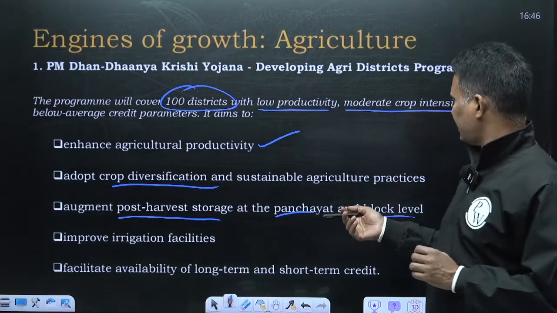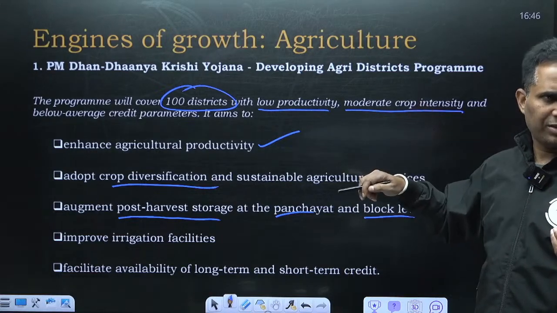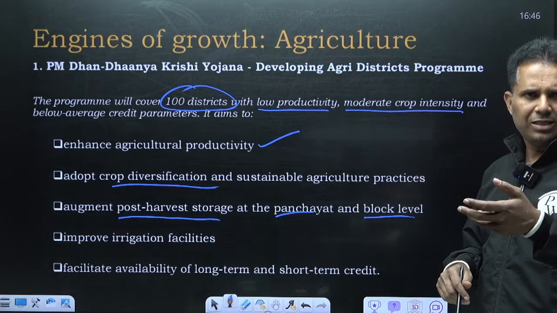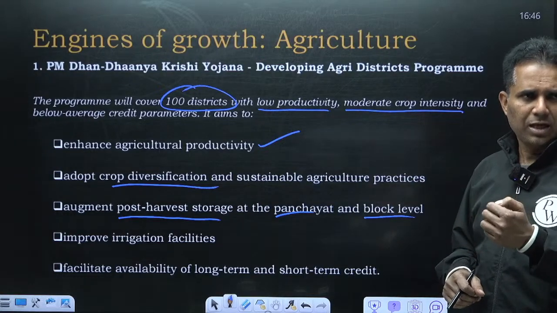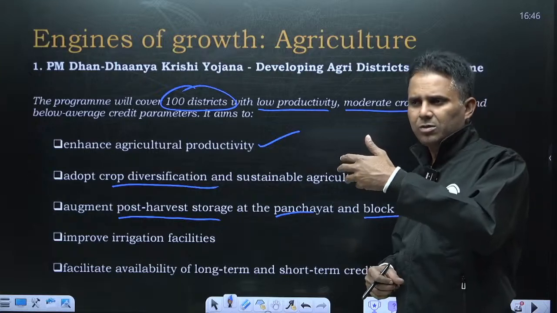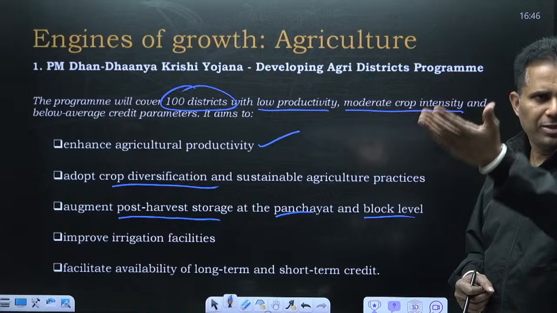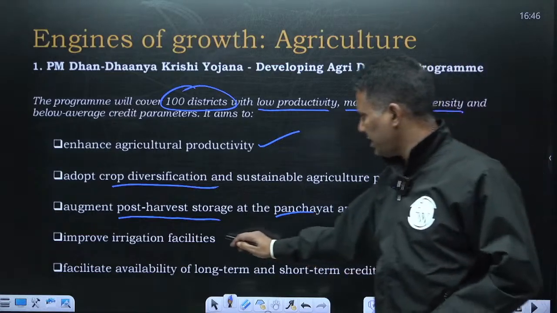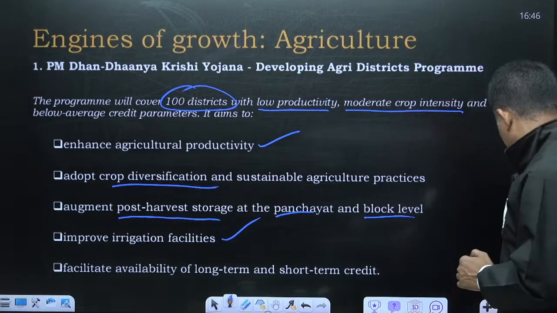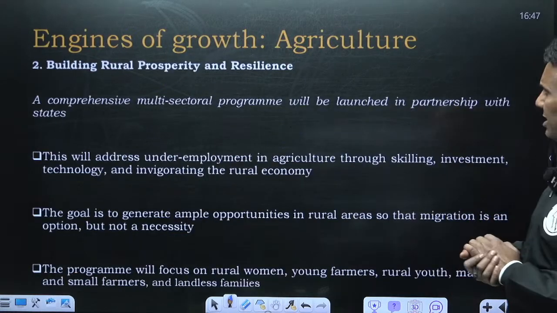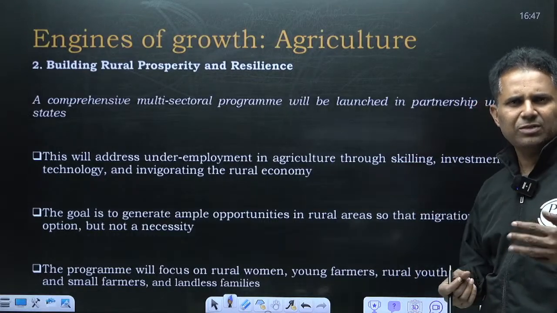Improving irrigation facilities. As I told you, crop intensity is mostly dependent on irrigation facility. For example, if an area has no irrigation facility, you may grow just 1 crop and the crop intensity will be 100%. If an area is irrigated properly, then you can grow 2-3 crops and the cropping intensity will be 300%. So improving irrigation facilities, then facilitating availability of long-term and short-term credit.